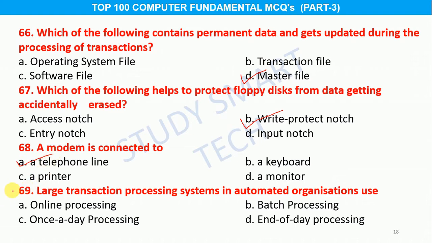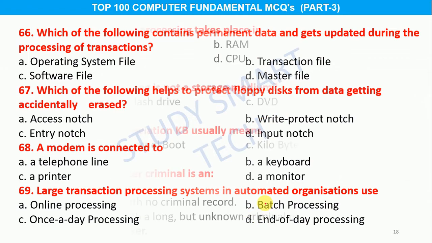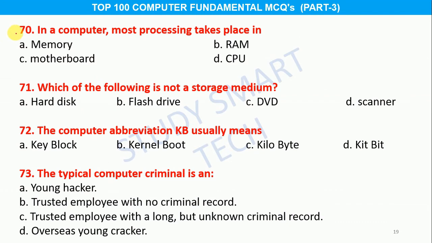Question number 69. Large transaction processing systems in automated organizations use option A, online processing, B, batch processing, C, once a day processing, D, end of day processing. And the correct answer is option B, batch processing. Question number 70. In a computer, most processing takes place in option A, memory, B, RAM, C, motherboard, D, CPU. And the correct answer is option D, CPU.